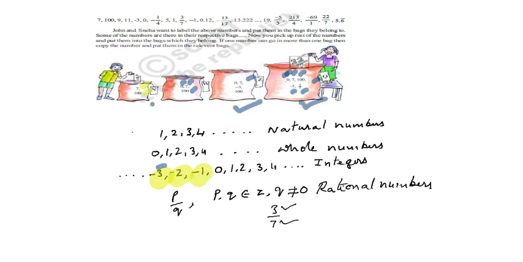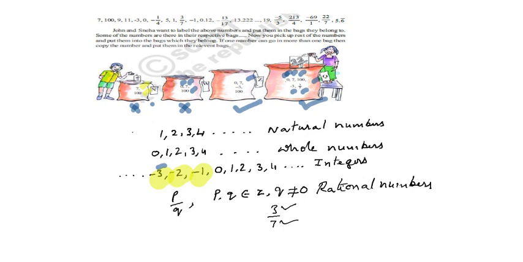Why? Because -1, -2, -3 do not belong to N and W. Hence, these integers are put in Z and Q.